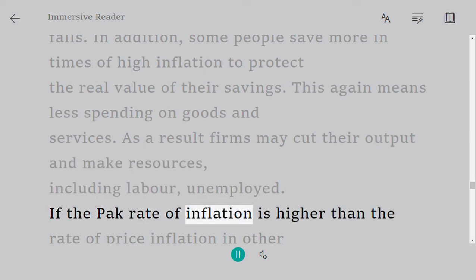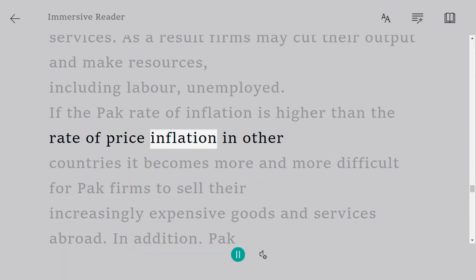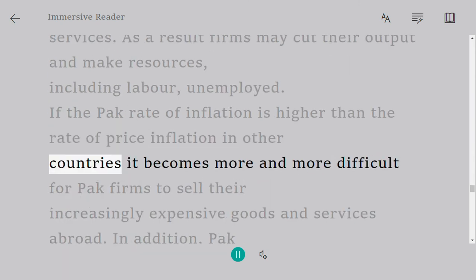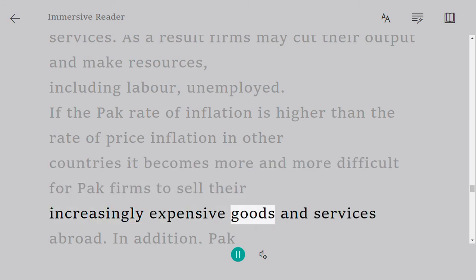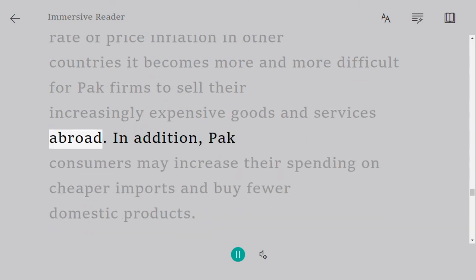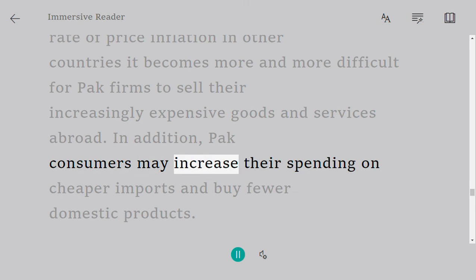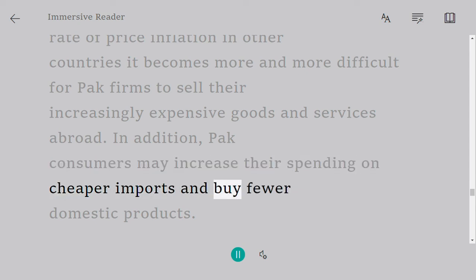If the Pakistani rate of inflation is higher than the rate of price inflation in other countries, it becomes more and more difficult for Pakistani firms to sell their increasingly expensive goods and services abroad. In addition, Pakistani consumers may increase their spending on cheaper imports and buy fewer domestic products.